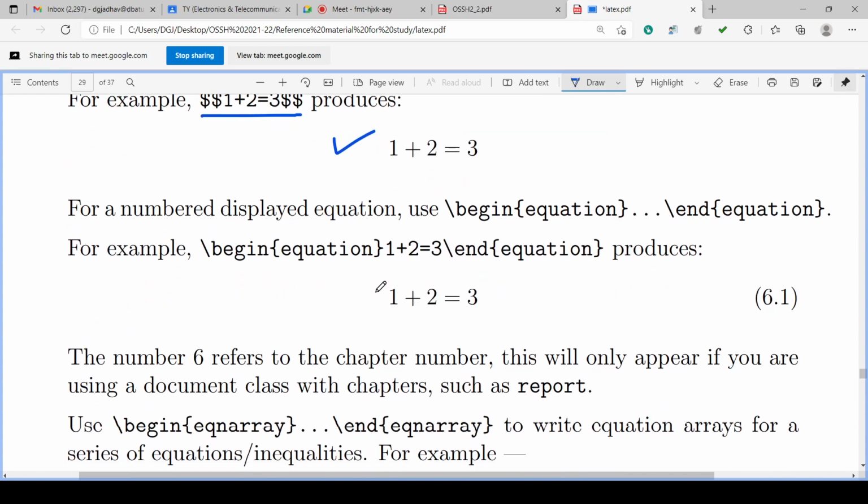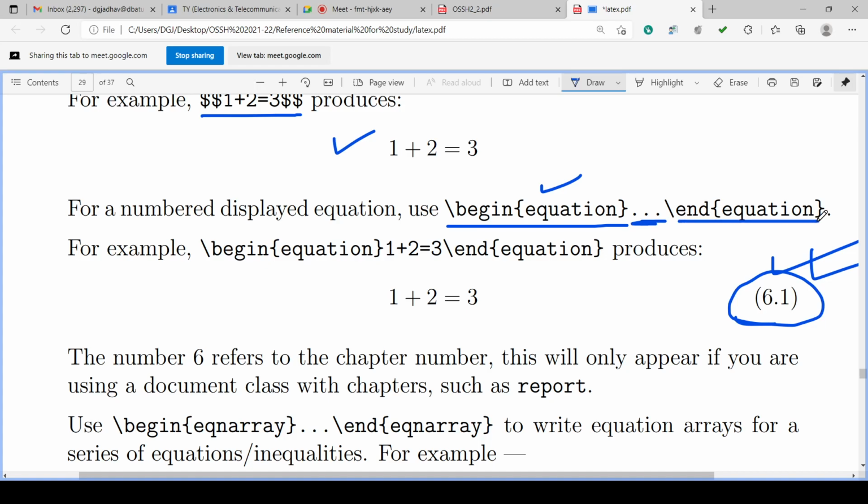Again, if you want the equation to have a number, then we have to write backslash begin, equation in curly brackets, then whatever the equation is, these three dots we can replace by the equation, and backslash end equation. Begin equation, end equation, and in between there will be whatever equation is there.